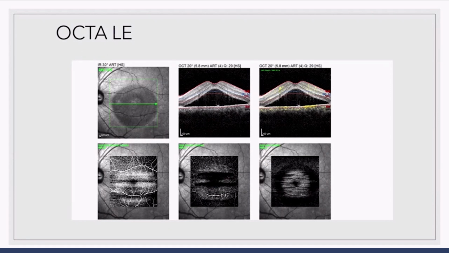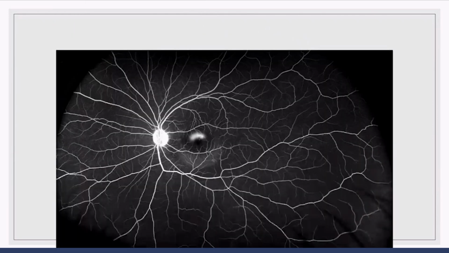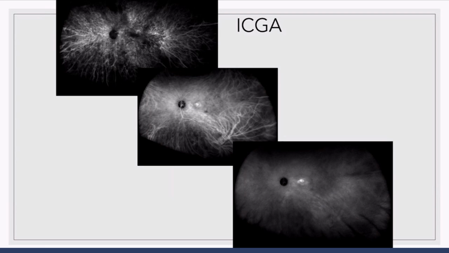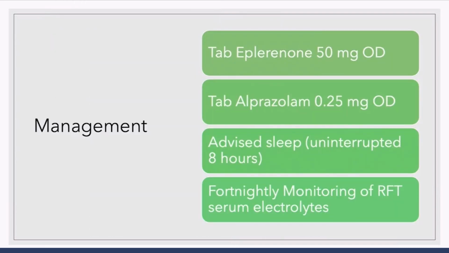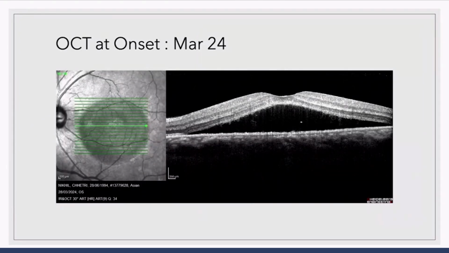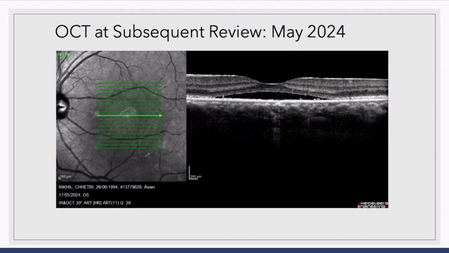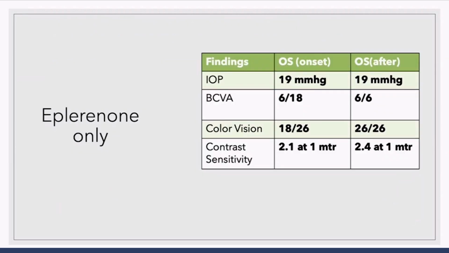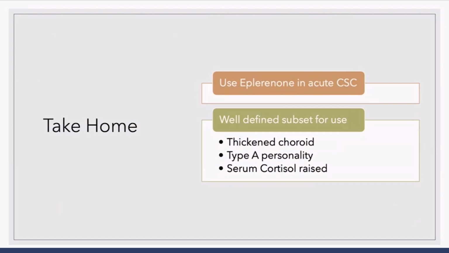And an OCTA baseline is always done to rule out any CNVM. And if the leak is not extrafoveal, we continue treatment with Eplerenone. In this particular case, I will show you the OCT in March 24, by May 24 and September 24, we had a 6/6 visual recovery and preservation of contrast and color. So we talk about using Eplerenone in acute CSC, and there is a well-defined subset when we have thickened choroid, type A personality and raised serum cortisol, where we will strongly advocate for the usage of this drug.